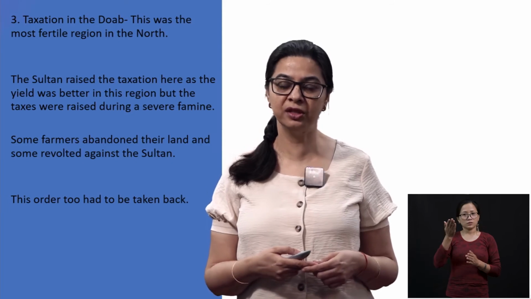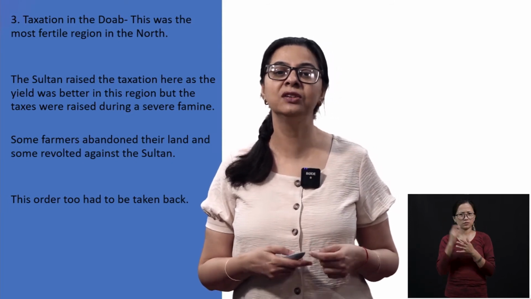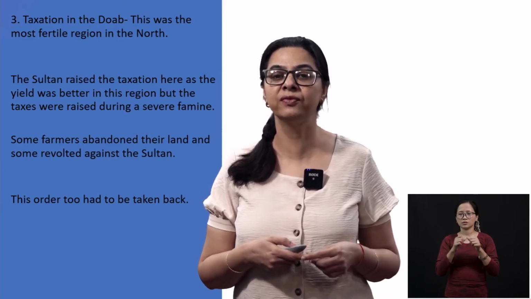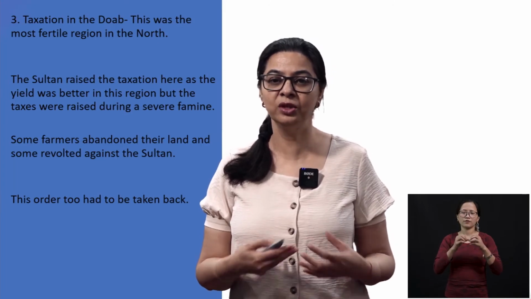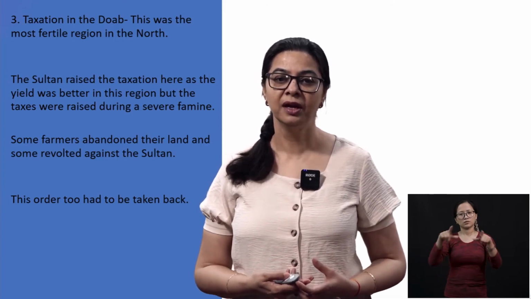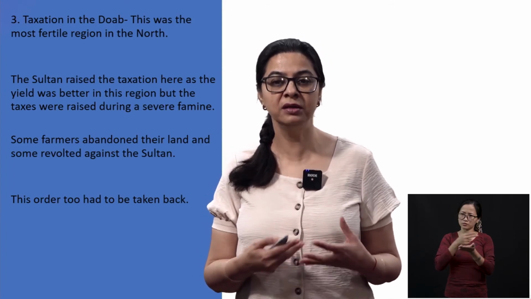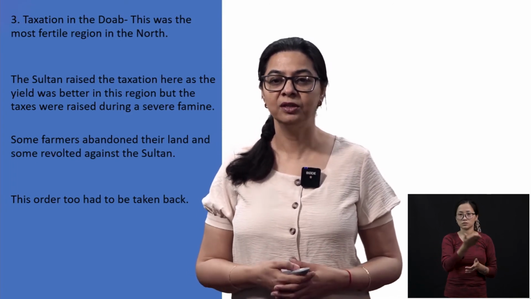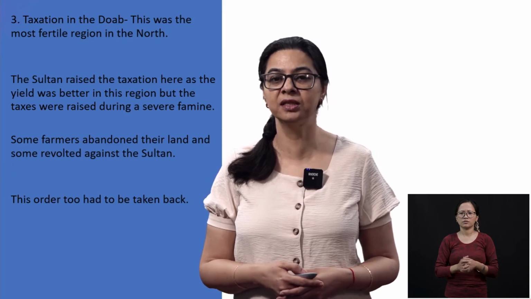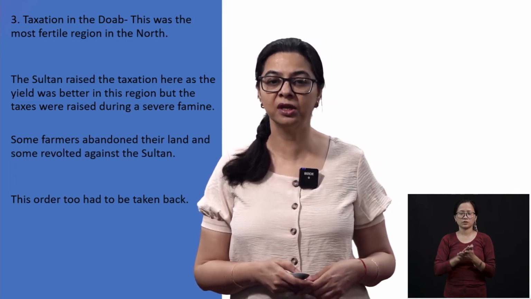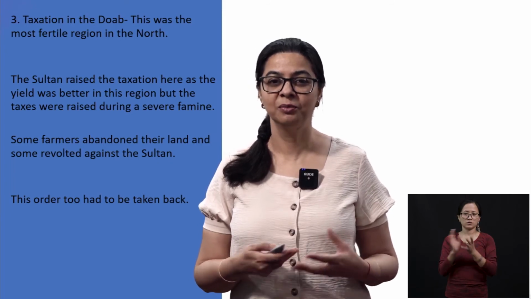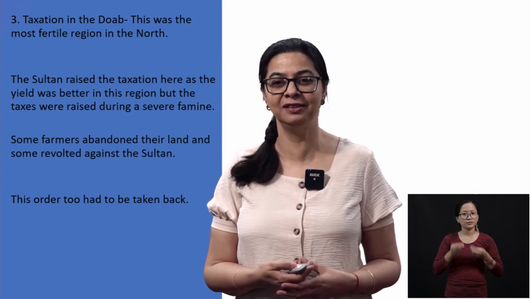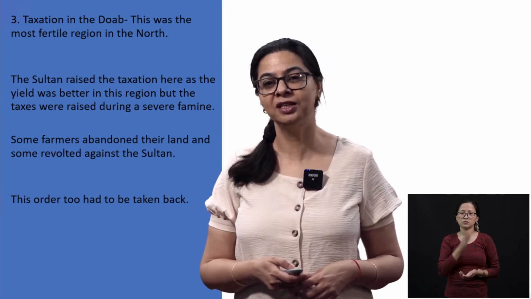He raised the taxation there, little realizing that when he raised that taxation, the Doab area was suffering from a severe famine. When you have famine, there is only disease and no land tilling happening. Most of the farmers by that time had abandoned their land. There was nobody working on the land, there was no water, there was only famine. The farmers were so angry at this policy that they started a revolt against the Sultan. So this policy of taxation in Doab, when it was famine and there was nobody who could produce that yield, also had to be taken back.